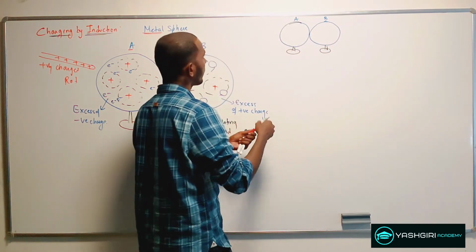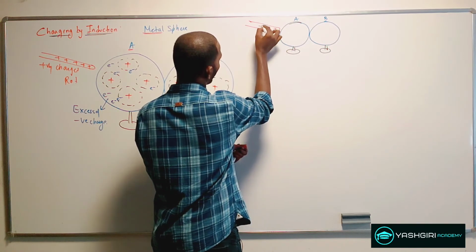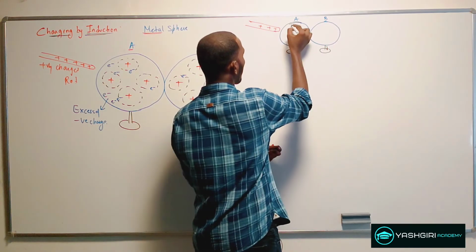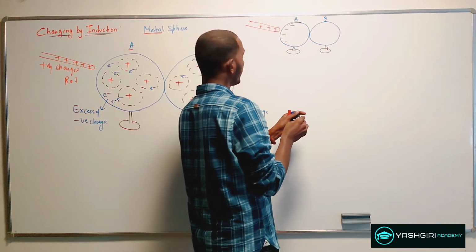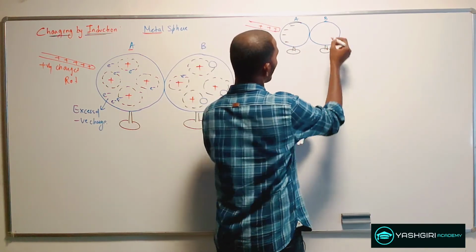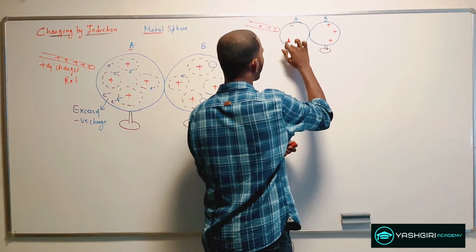And when you bring a positively charged rod closer to this, you see an excess of negative charge on this part, and a positive charge on the sphere B.